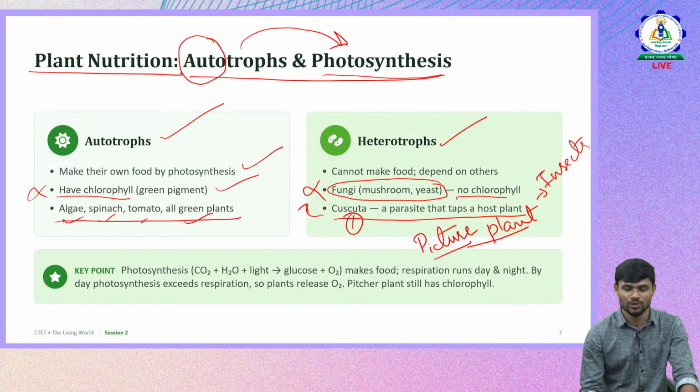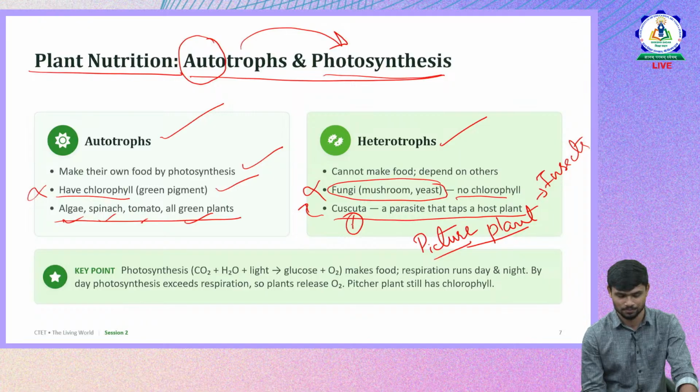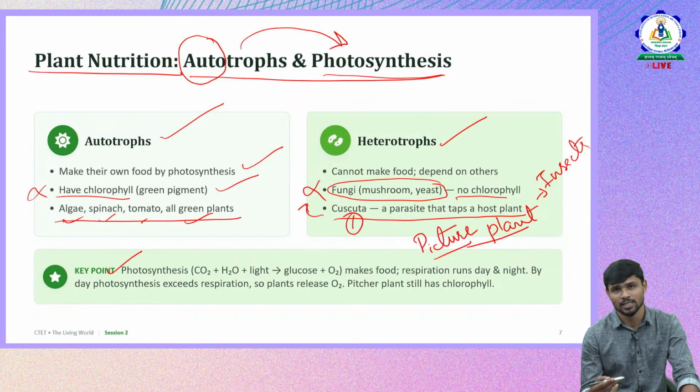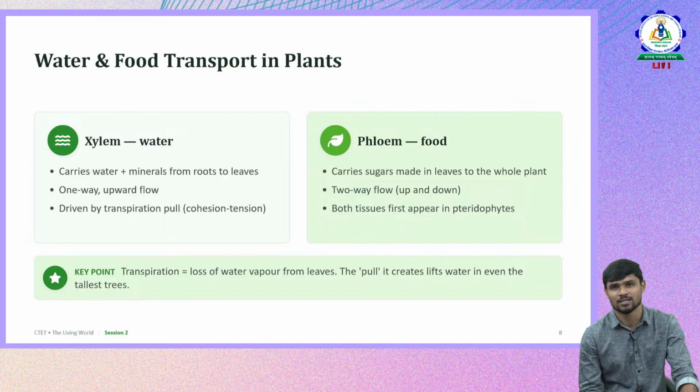So this is about nutrition in plants, both autotrophic and heterotrophic. Almost all green plants are autotrophic in nature, whereas among heterotrophs we have the pitcher plant and Cuscuta. So remember the photosynthesis chemical formula also. Questions can be asked on the photosynthesis formula as well.